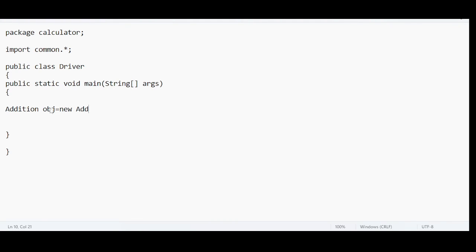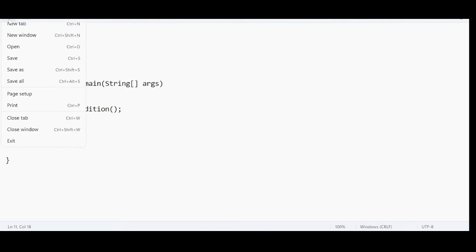We will discuss object creation in detail in future classes, and since this topic is on packages, I'm just giving the heads up. So use object obj dot. Name of the method is add. Give two numbers, 100 and 100. Any two inputs. The expectation is that you give any two inputs, and the expected output should be the addition of these two inputs. The expected output should be 200. So let me save this.